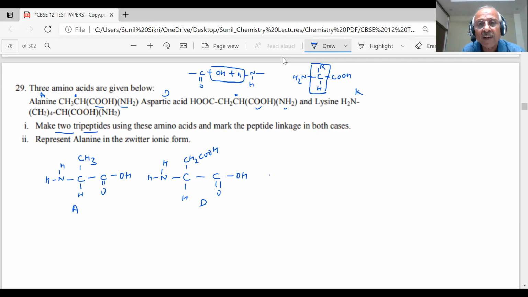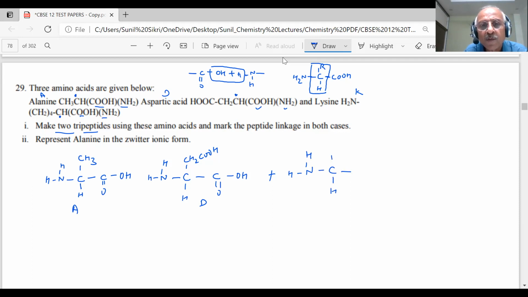Now I am coming to the next, student. Lysine. Where is the CH? This point, student. I am trying to explain this point. This is my CH, and these are the two groups I will use. Which one do you need for this, student? You will need N, H, H. You have C. I put H below.